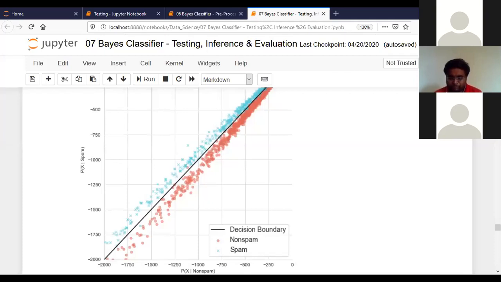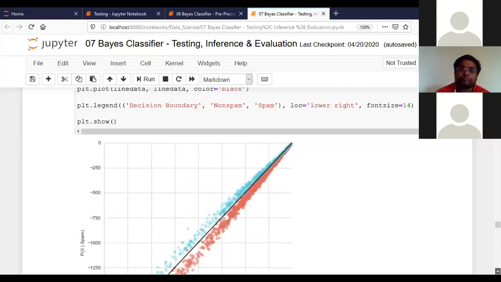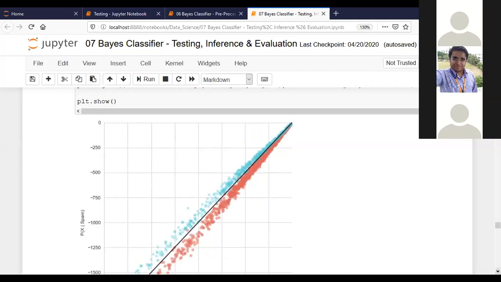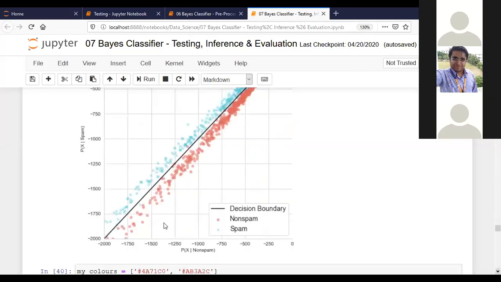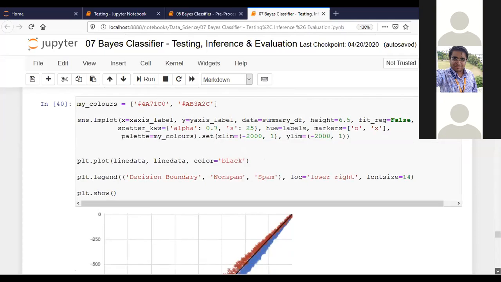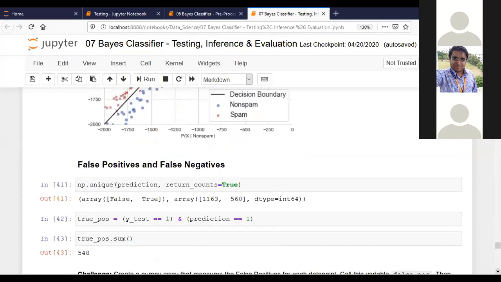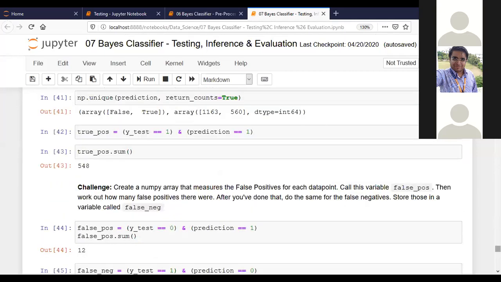But we see there is a very small amount of inappropriate data, because in this graph only one or two red dots are present in the blue section. That means we have created a proper set of data, or we are working on a proper prediction model here.